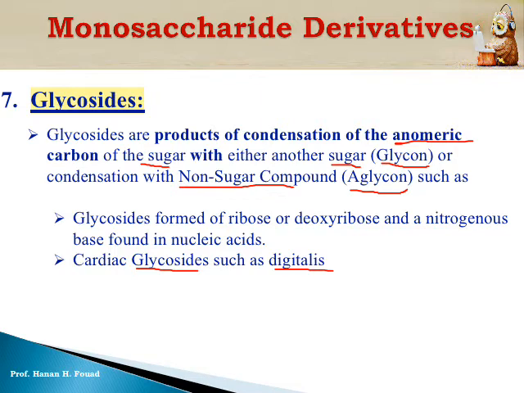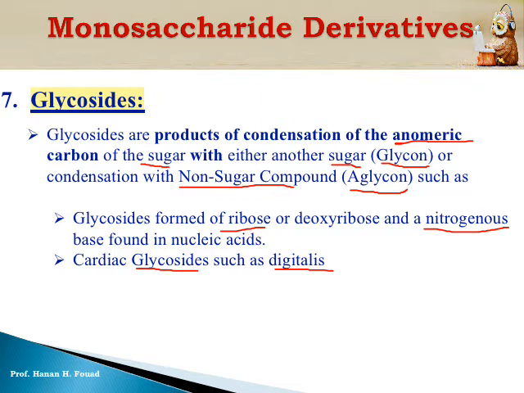A condensation formed between ribose. Ribose is a monosaccharide, and non-sugar nitrogenous base. We are going to study them. Nitrogenous base may be adenine or guanine or thymine or cytosine or uracil. Of course, most probably you have studied these nitrogenous bases in your school, high school. It enters in the structure of DNA and RNA.